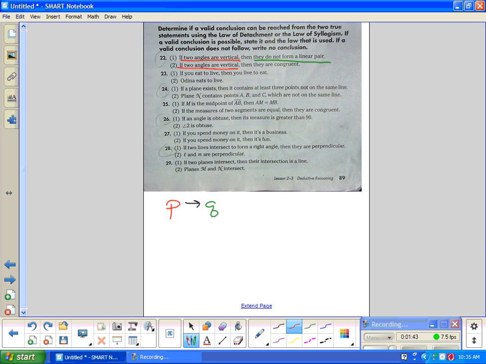I'm already thinking this can't work, because you can't have P repeat. Because you've already done it once. All right. Then they are congruent. Oh, wait a minute. Congruent. That's some R. So again, everybody, this is invalid. There's nothing here to state in line 3. There is nothing to state. P to Q, P to R, this is invalid. The answer to 22 is invalid. All right, everybody, try 24.